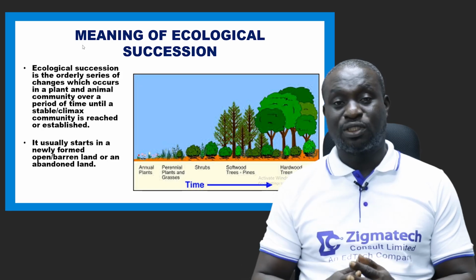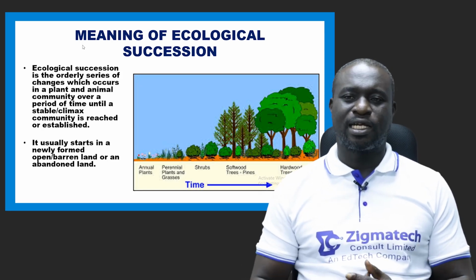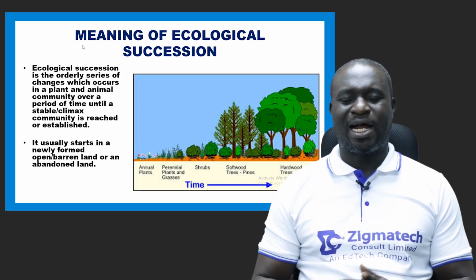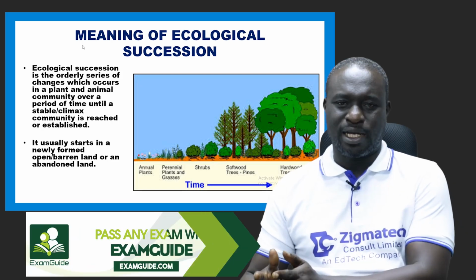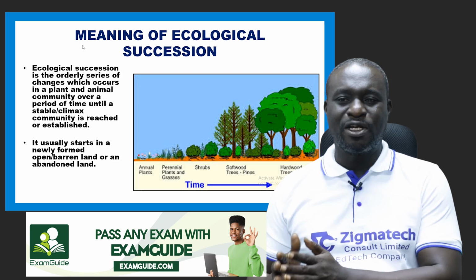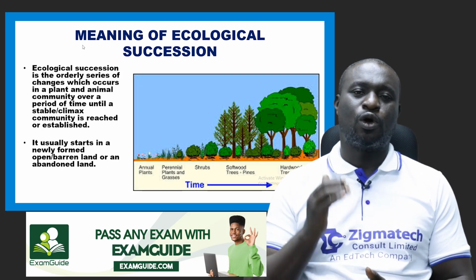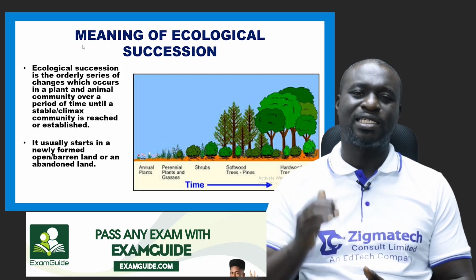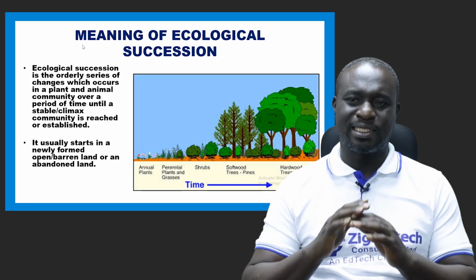Now, we're talking about ecological succession. What exactly is ecological succession? I will define it as an orderly series of change which occurs in living organisms over a period of time until a stable community is established.